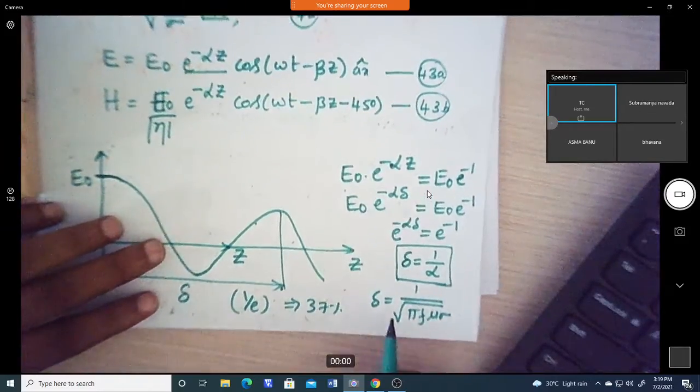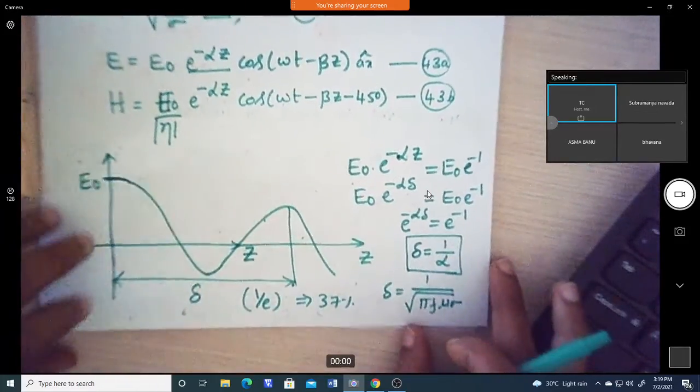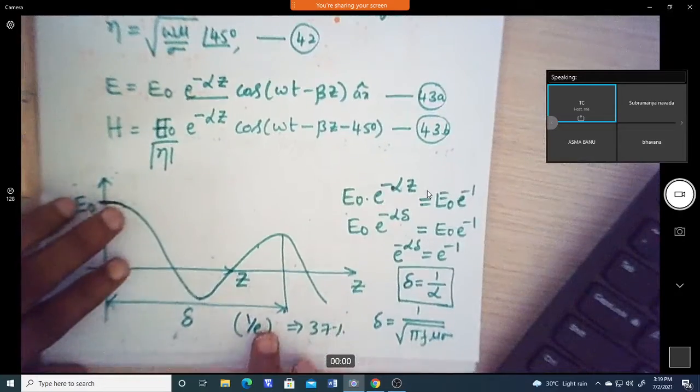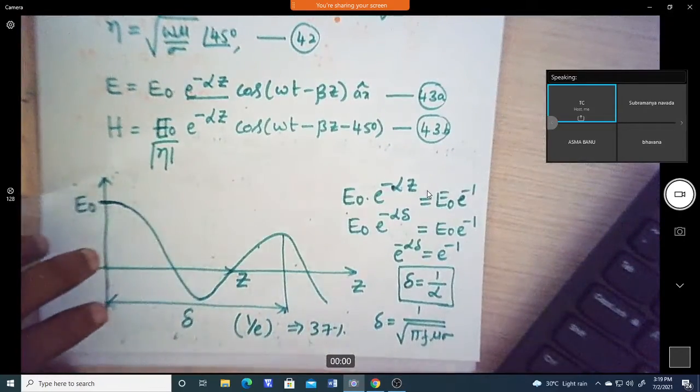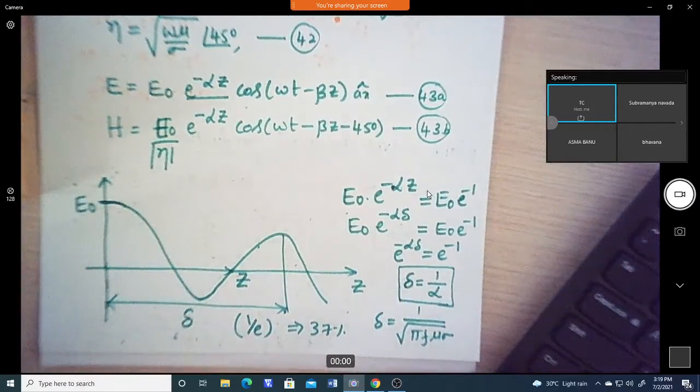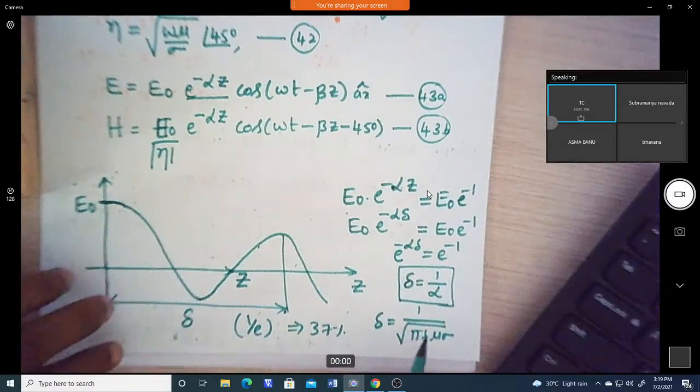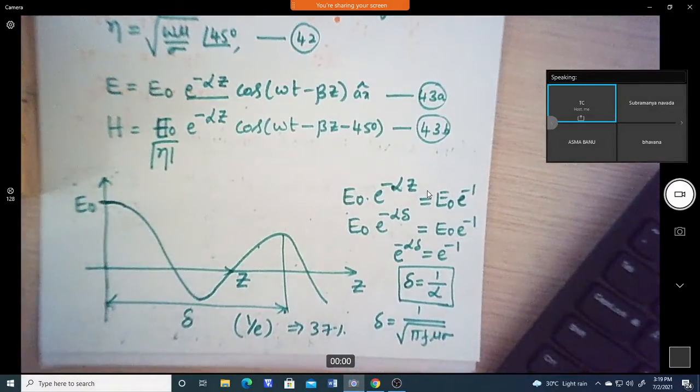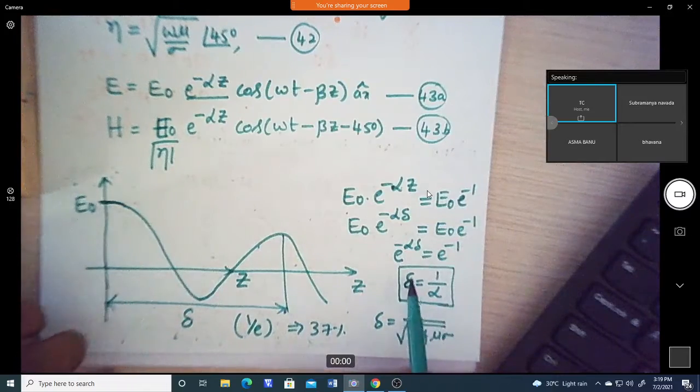So what is skin depth? It is the depth to which the EM wave penetrates the conducting medium as it travels through it, or the depth of the EM wave traveling in a medium. For any medium this is the relation, and particularly for a good conductor, this is the relation.